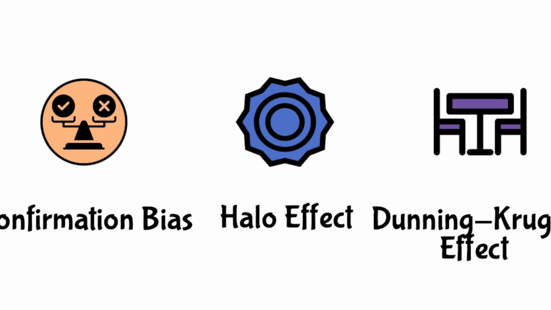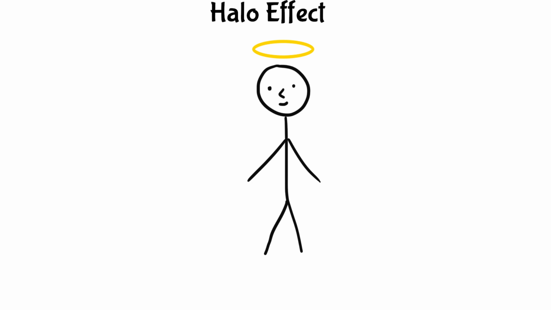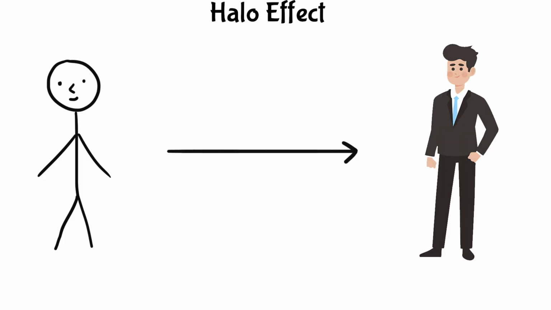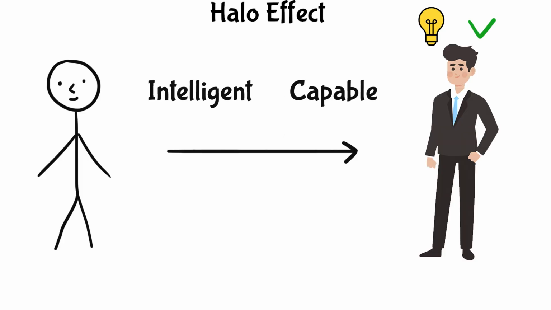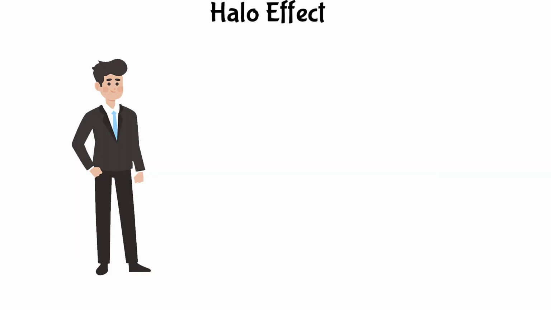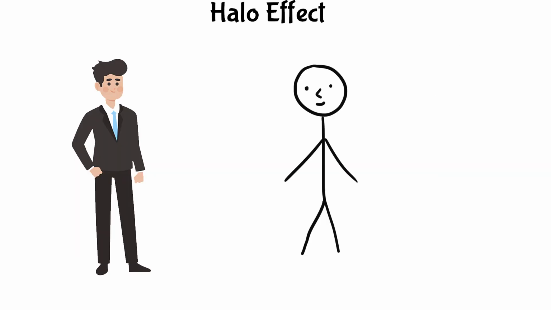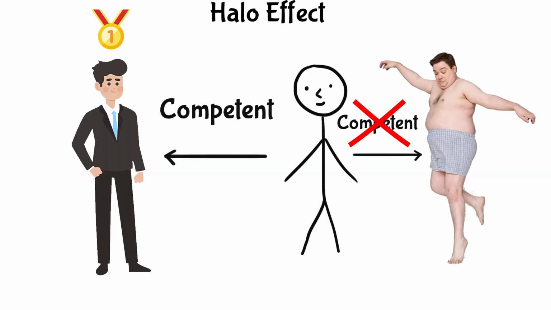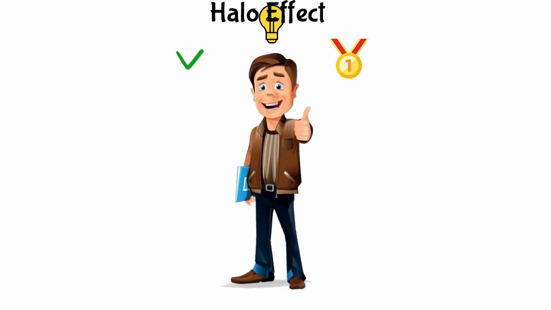Halo Effect. The halo effect is when our overall impression of a person influences how we feel and think about their character. For example, attractive people are often perceived as more intelligent and capable. Imagine meeting someone well-dressed and immediately assuming they are competent in their job.